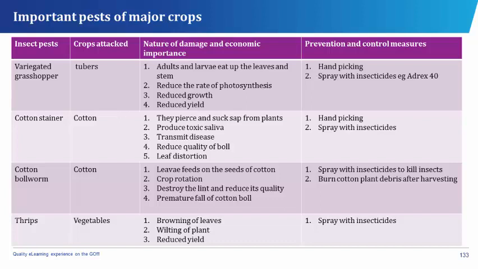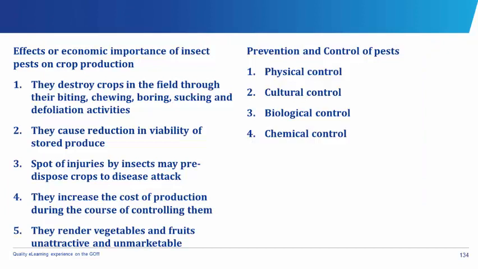Thrips. Crops attacked: vegetables. Nature of damage and economic importance. Browning of leaves, wilting of plants, and reduced yield. Prevention and control measures: spray with insecticides.